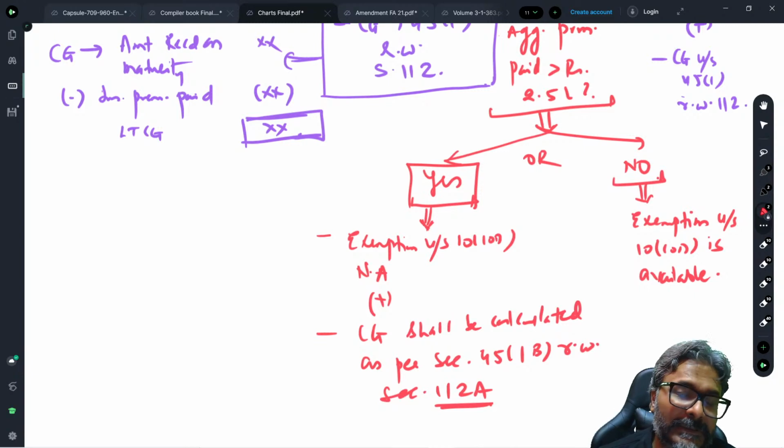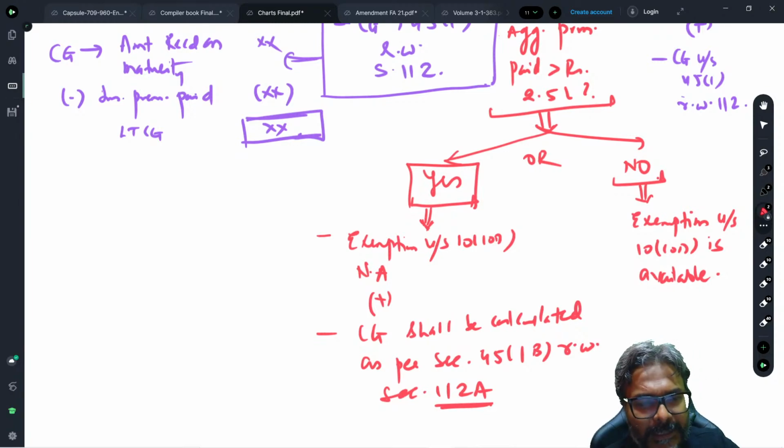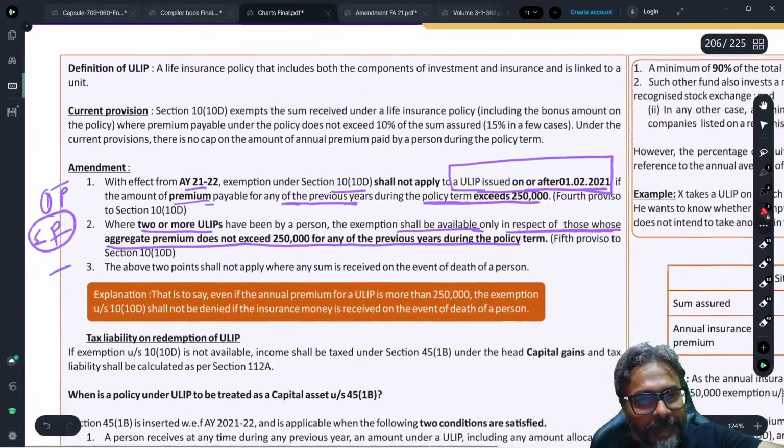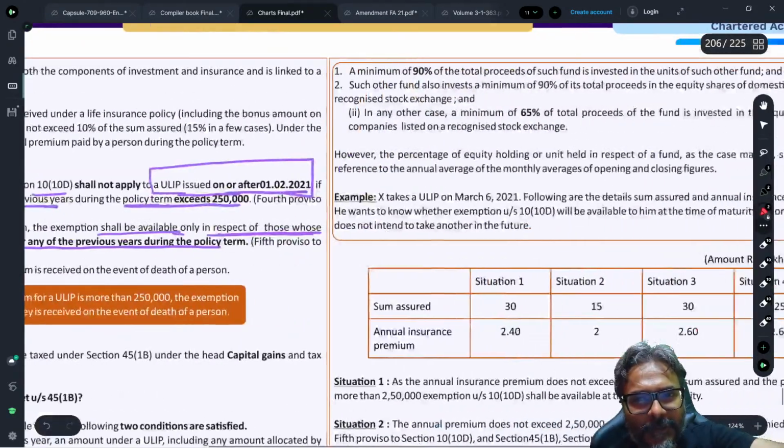Fine. So if it is yes, students, then in that case exemption 10(10D) is not applicable, plus the capital gains shall be calculated as per section 45(1)(b), read with section 112(a). Now let's have a look, students, over here. The question which I was talking about.